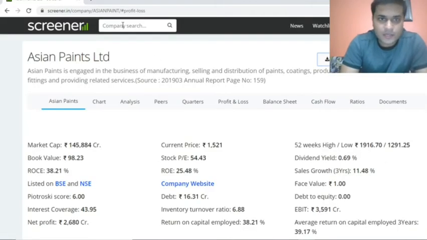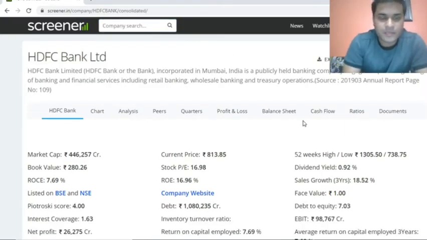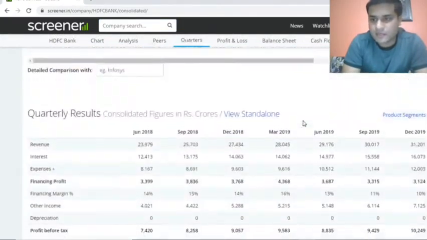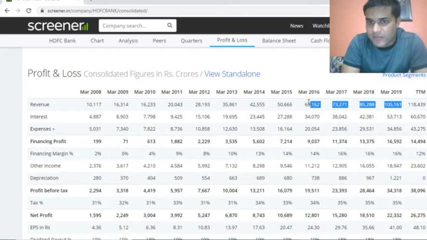We'll again get back to our, say, HDFC. Here comes HDFC Bank. Here comes the profit and loss statement. So here you have the values as on March 2019. It is 1 lakh 5,161.